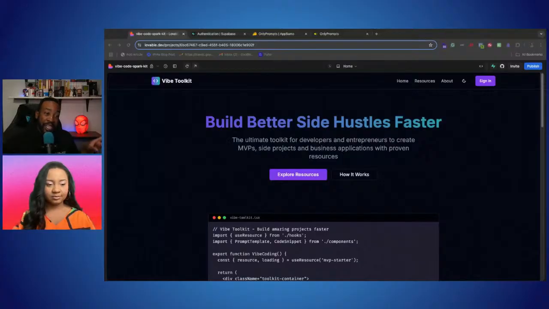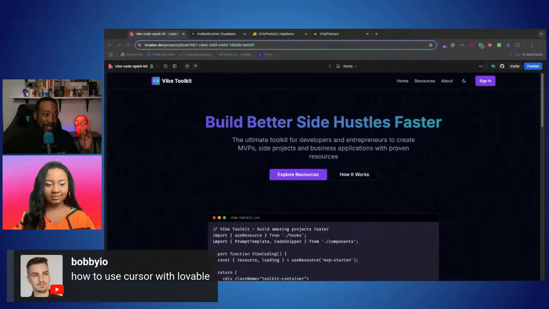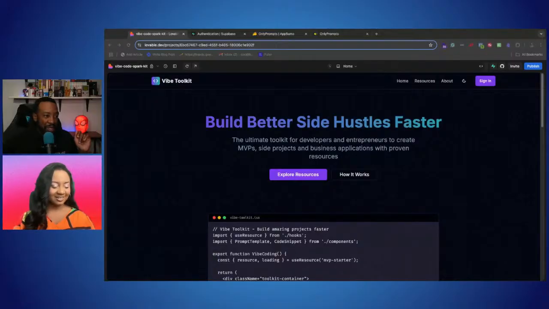Also, Bobby in the chat is suggesting a possible topic for the future: how to use Cursor with Lovable. Okay, we can put that on the list.